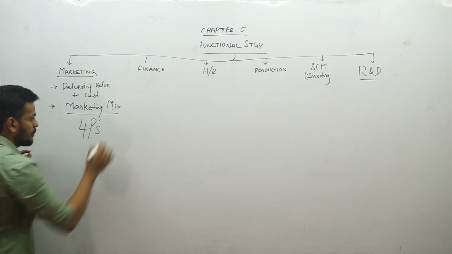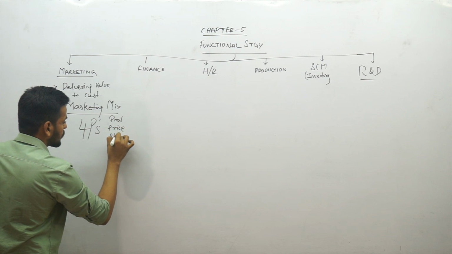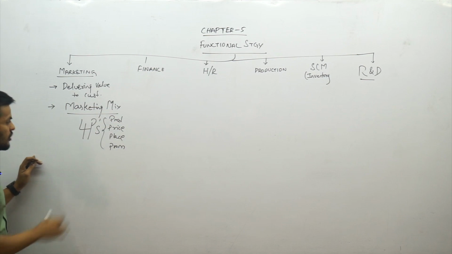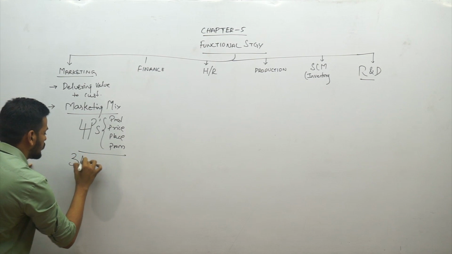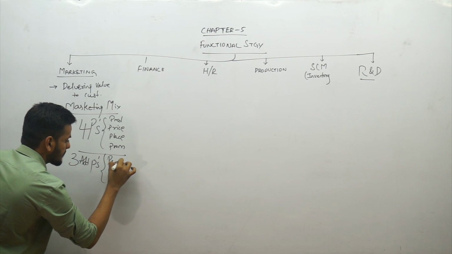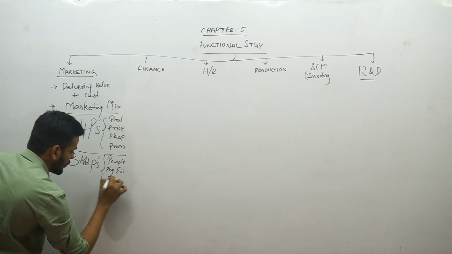Product, price, place and promotion. With the latest addition, we have 3 additional P's, that is people, physical evidence and process. This is also very important to understand.